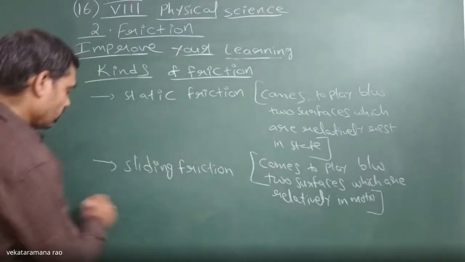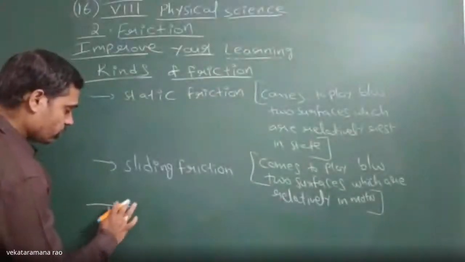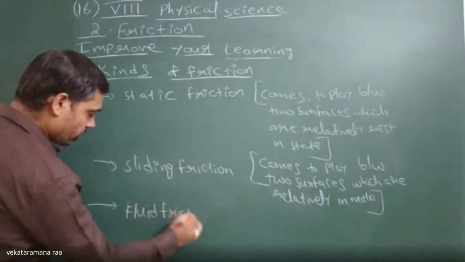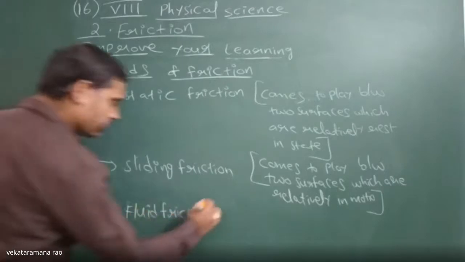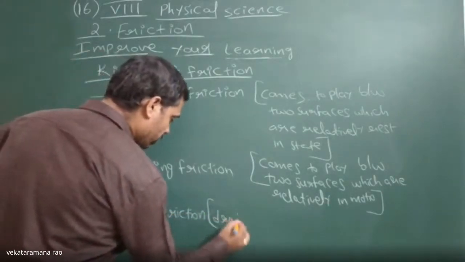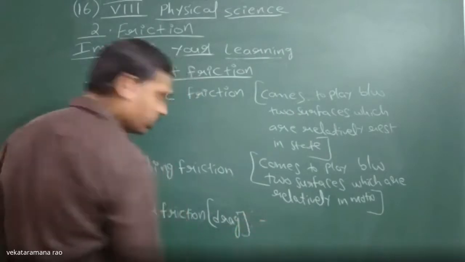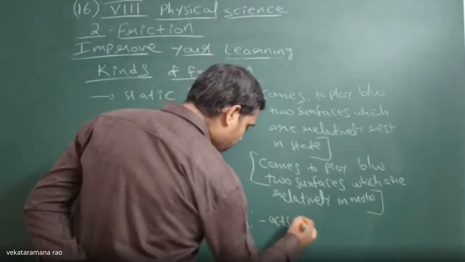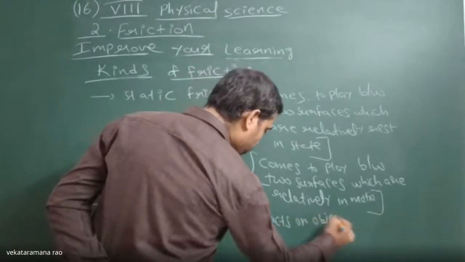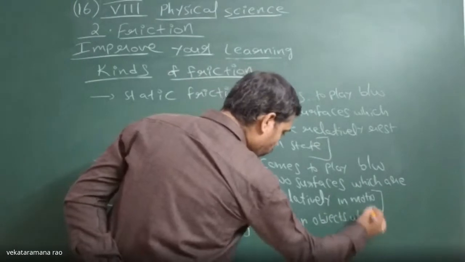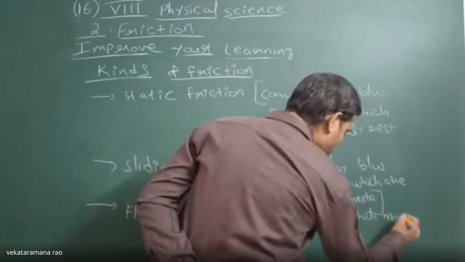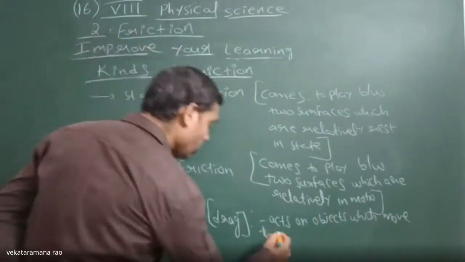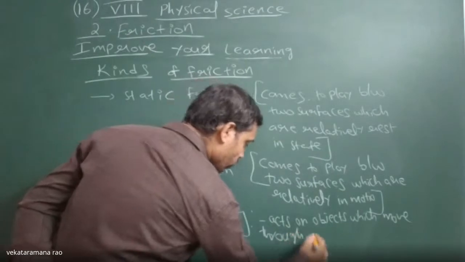The third friction is fluid friction. It is also known as drag. Now what is meant by drag or fluid friction? It acts on objects which move through fluids.